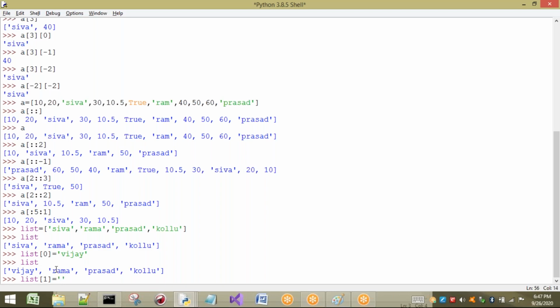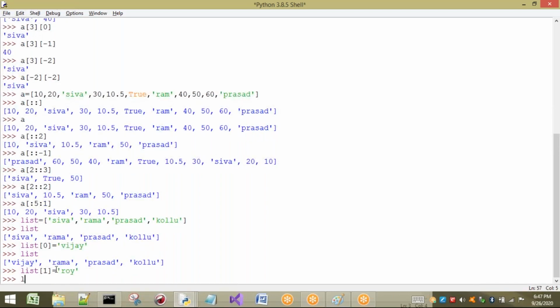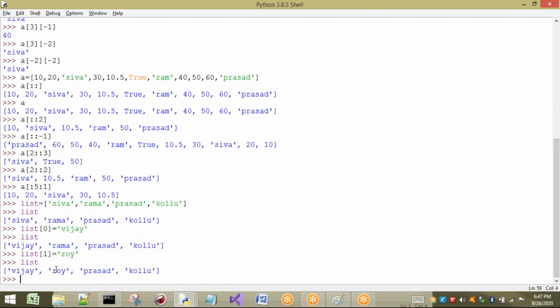For example, it has a Rama, for example. See here, if I print the list, what happens? Rama is also going to be changed. That means in this way I can modify the list. So for adding and deleting, we have some methods.